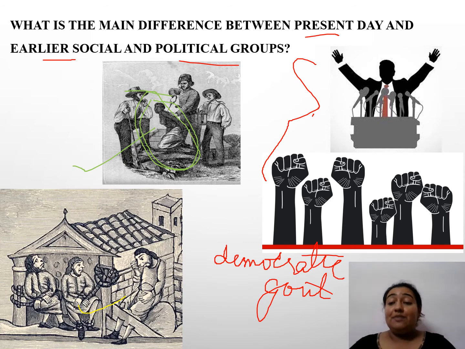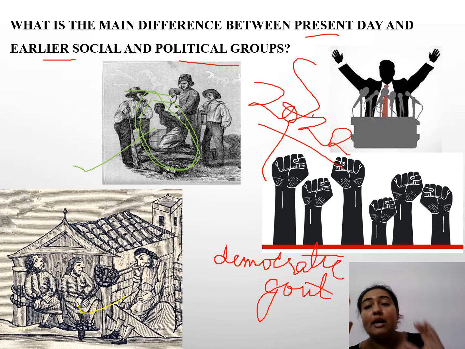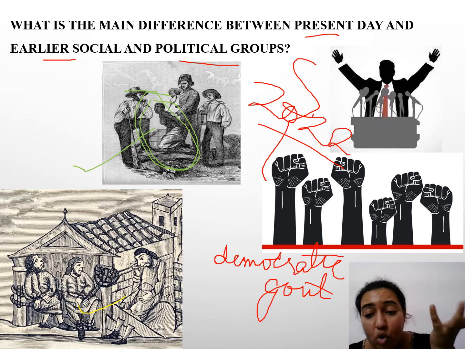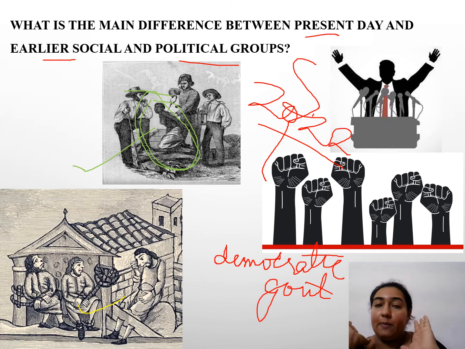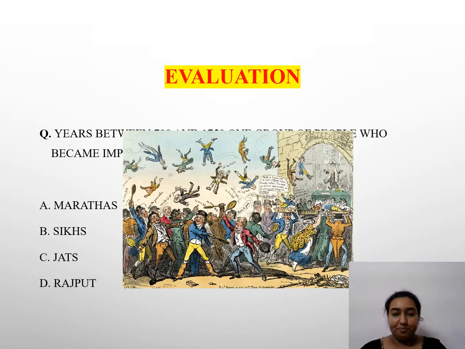Today, when we are speaking of 2022, we don't see such rulers who are still ruling, who are still making decisions on the basis of the caste system. We are living in 2022, so we have a democratic form of government in which the Prime Minister and President take the major decisions of the country, and people are casting their vote. जो people बोलेंगे वो ही वो करेंगे. So this is how the trend and the scenario has changed in 1000 years. Fine. I hope up until here things are clear to all of you. So I'll be moving forward.